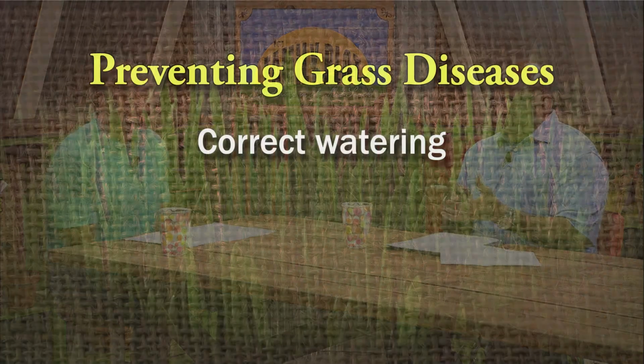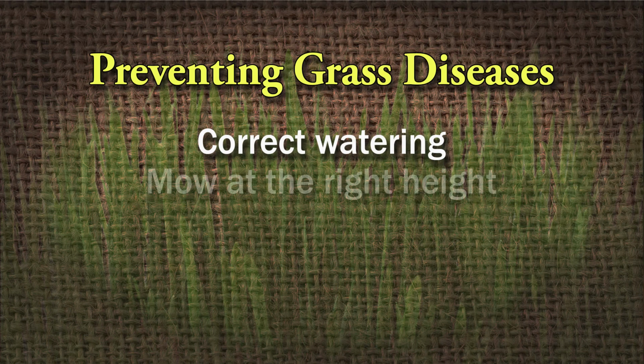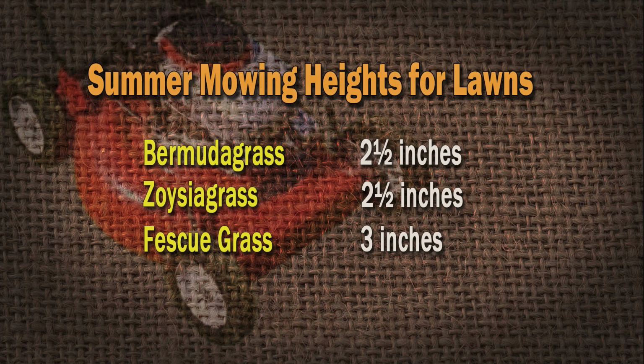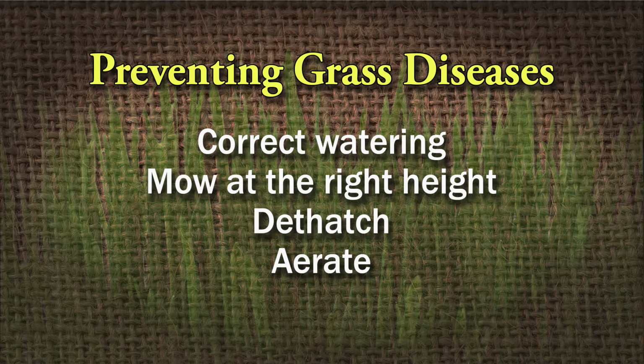One of the things is watering, cutting at the right height. Bermuda grass and zoysia, you want to keep about 2.5 to 3 inches tall during the growing season. You can't let those clippings stay on the lawn. Use a mulching mower, and that adds organic material to the soil. And also, like I said, dethatch and aerate. You want to have good drainage.